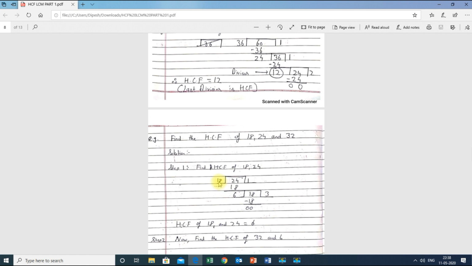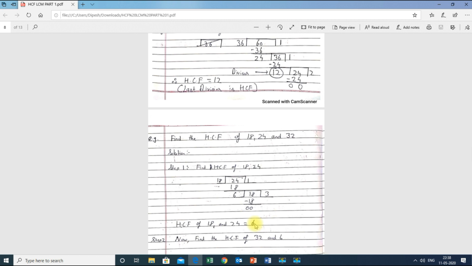Now I will bring this 18 inside. Over here 6 3s are 18. Now the remainder is 0. So the HCF of 18 and 24 is 6, because this is the last divisor. As we know, the last divisor is always the HCF. Keep in mind, last divisor. So the HCF of 18 and 24 is 6.